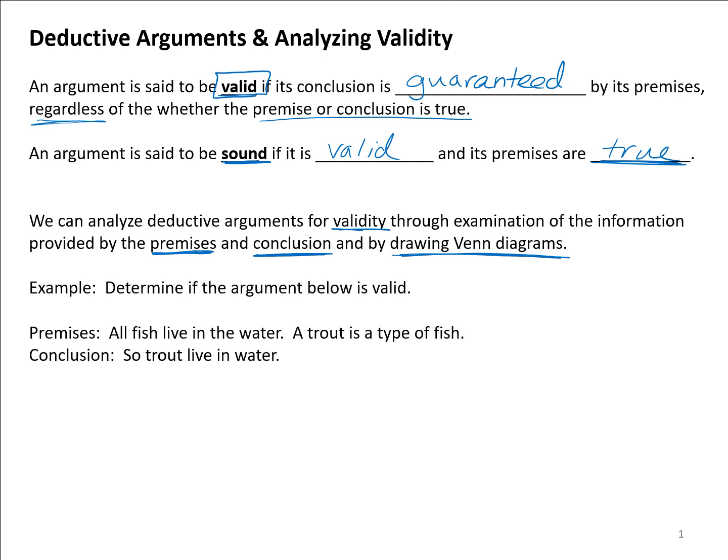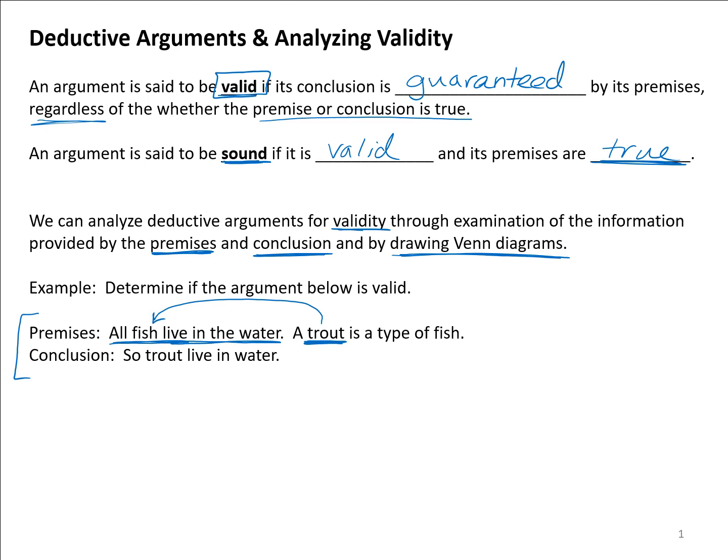An example, let's determine if this argument is valid. I've got two premises. All fish live in the water. A trout is a type of fish. And then I have a conclusion: so trout live in the water. Well, if we go back and look at the wording here, this is saying all fish live in the water. And then we're talking about a specific type of fish. We're defining trout as a type of fish. And trout are fish, so they live in the water.